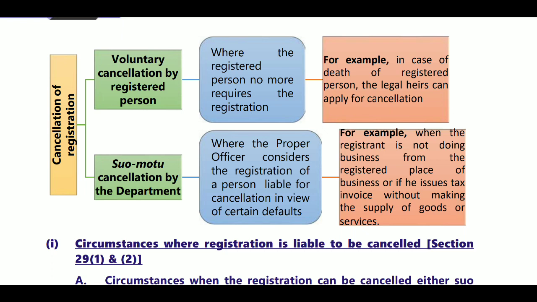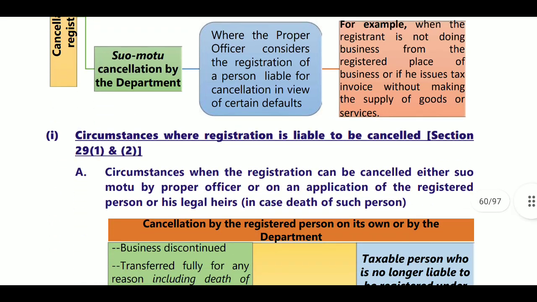For suspension, he will not give any show cause notice. For example, when the registrant is not doing business from the registered place of business, or he issues a tax invoice without making a supply of goods or services.